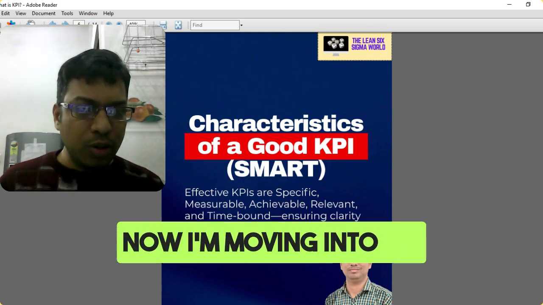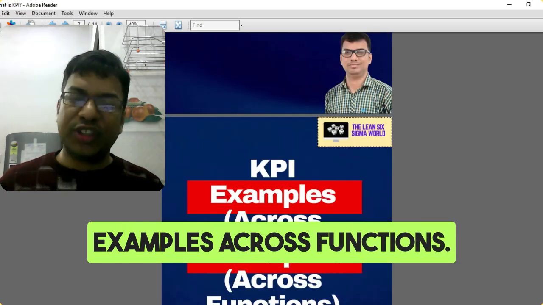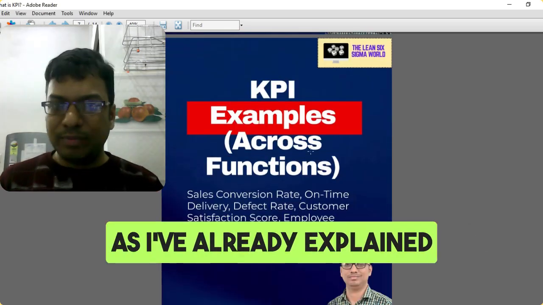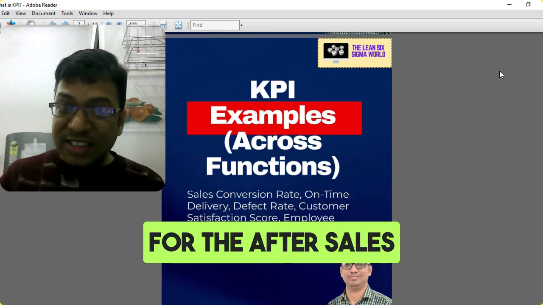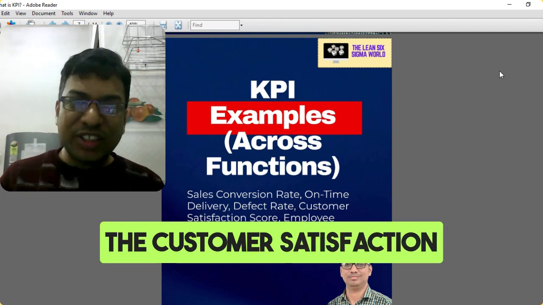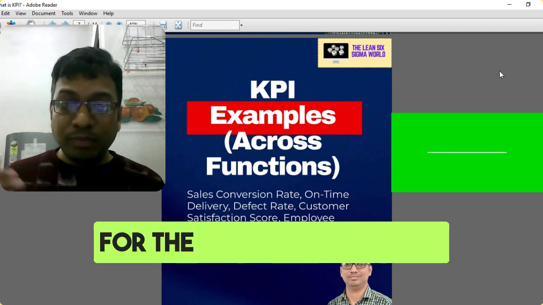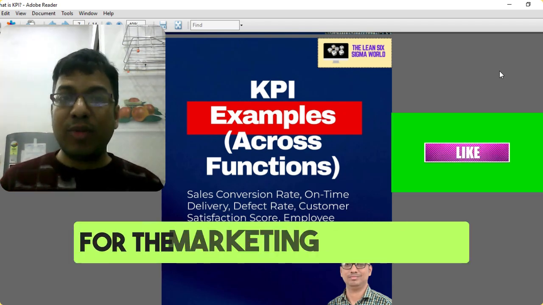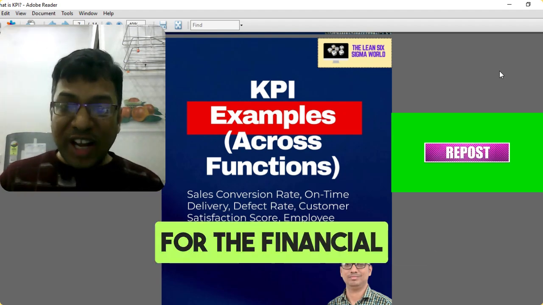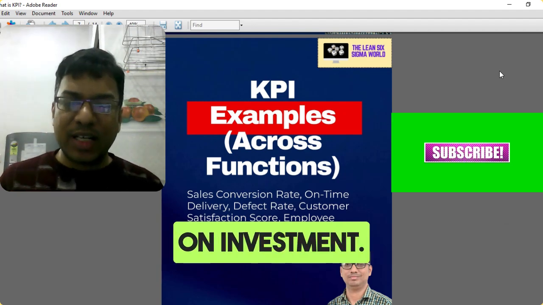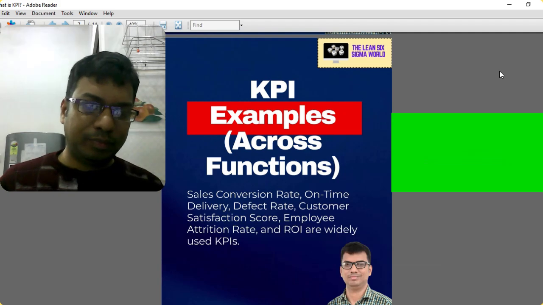Now I'm moving into KPI examples across functions. As I've already explained, for the organization, it is the turnover ratio. For the after sales department, it is customer satisfaction. On time delivery for the manufacturing department. For the sales department, it is the revenue generated. For the marketing department, it is the return on ad spend. For the financial department, it is the ROI, return on investment. So all these things are different examples across functions.